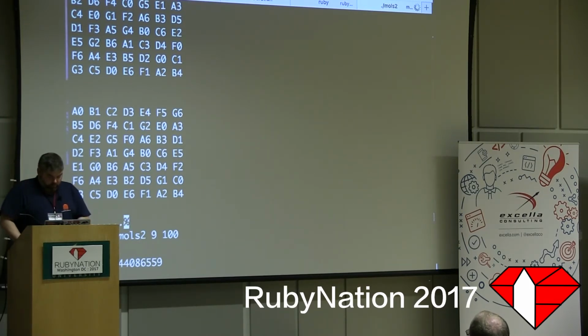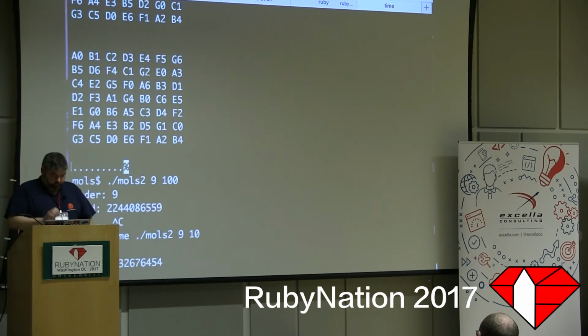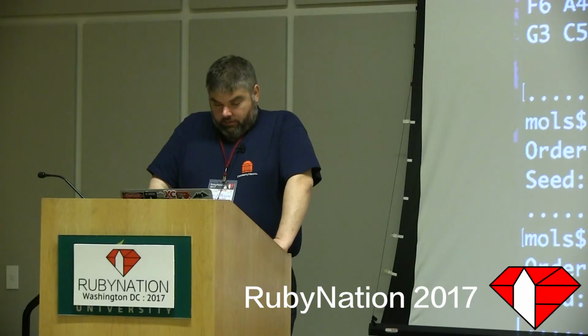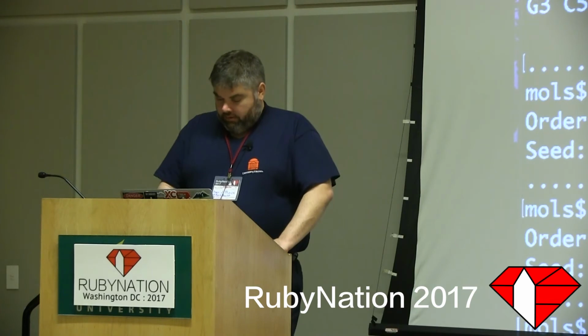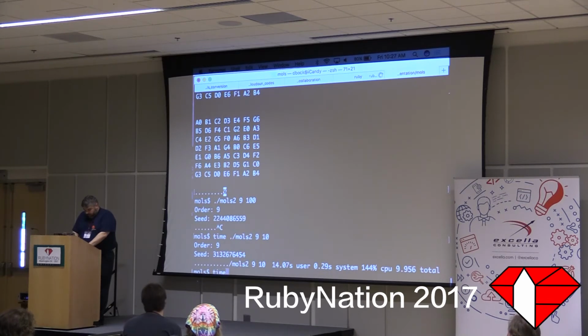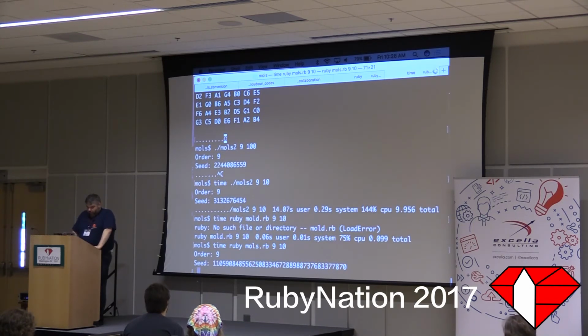Let's horse race it. Let's just try 10. Time it. 3, 4, 5, 6, 7, 8, 9, 10. That took 10 seconds total. So now let's time the Ruby. Time ruby moles.rb with 9 and 10. And this will take 20 or 30 seconds. We'll come back to that.